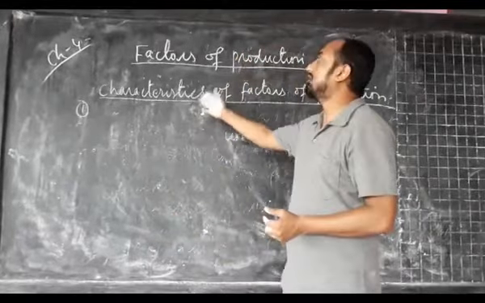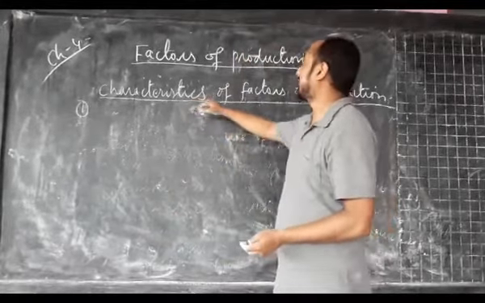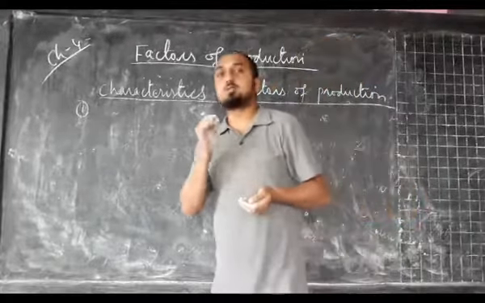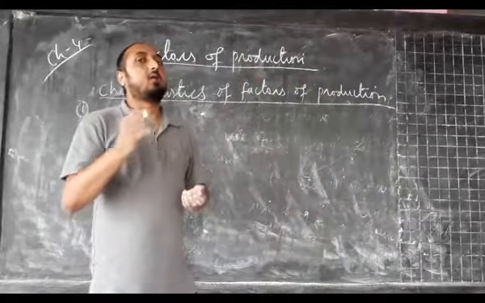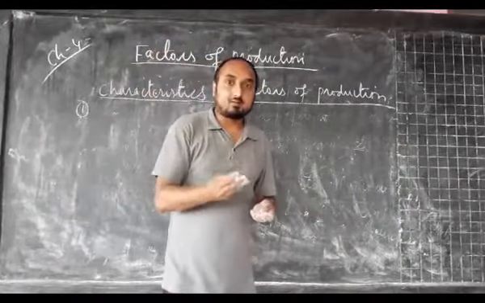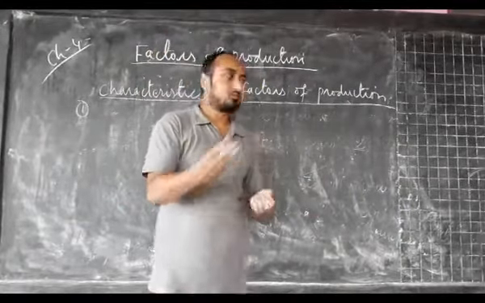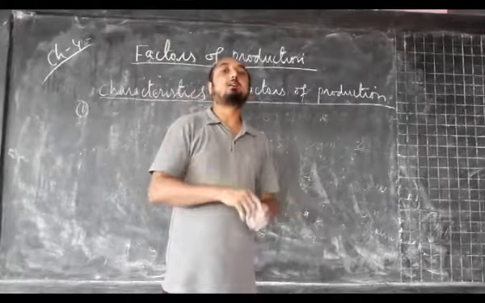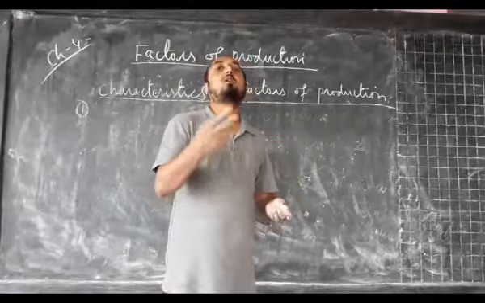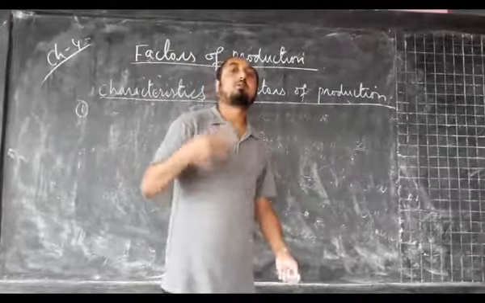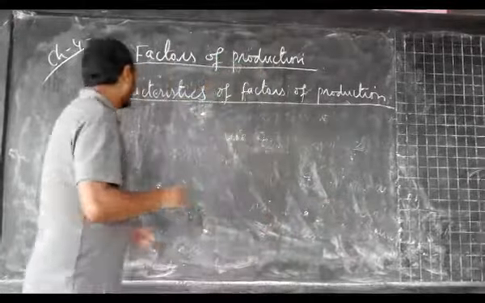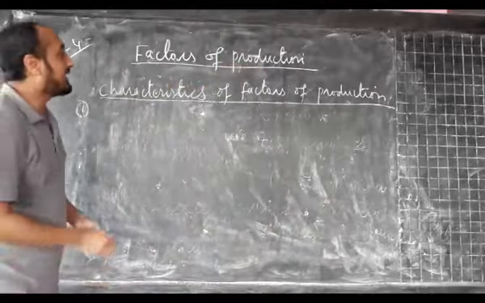Whatever I am going to discuss now is the general concept. Whenever the question comes like explain any two characteristics of factors of production, you have to explain these two. Whenever they ask you to explain any two characteristics of land or labor, then you have to explain the different ones. Okay, so let's start.